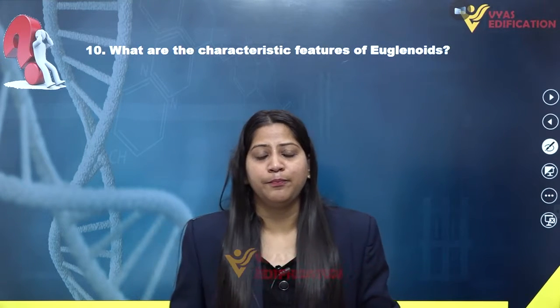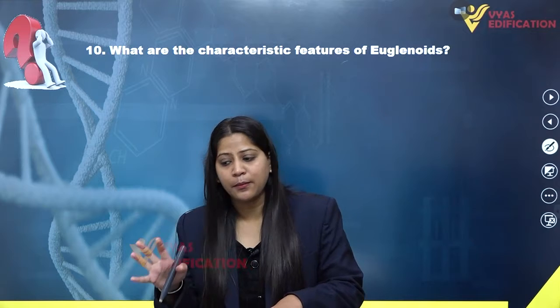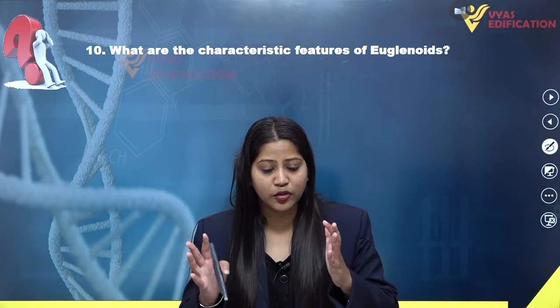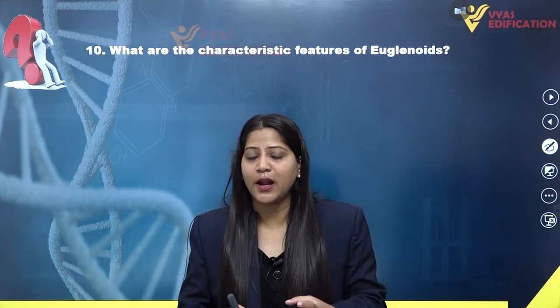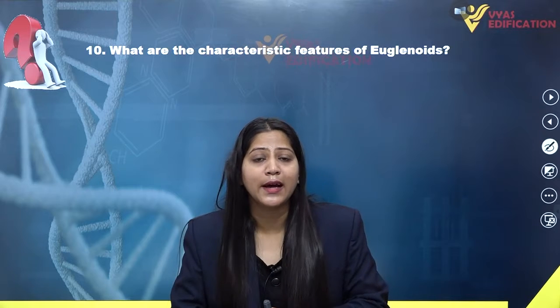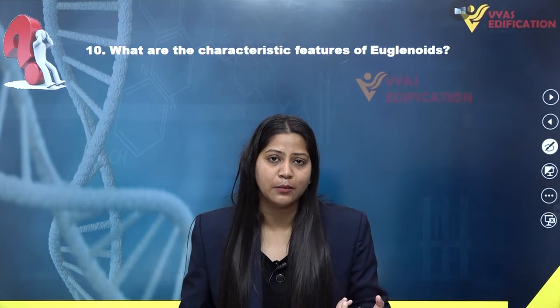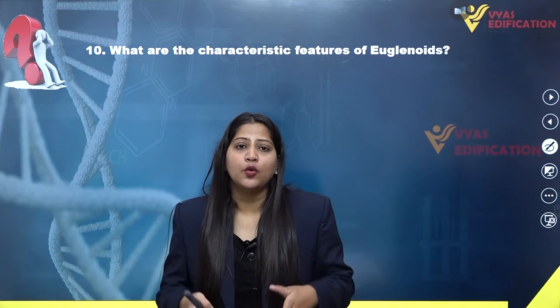Because of some properties which are similar to plants and some properties which are similar to animals, it is very difficult to classify whether the euglenoid or euglena is a plant or an animal. So that is why they are known as the connecting link between plants and animals.